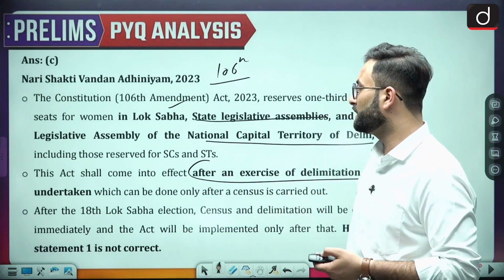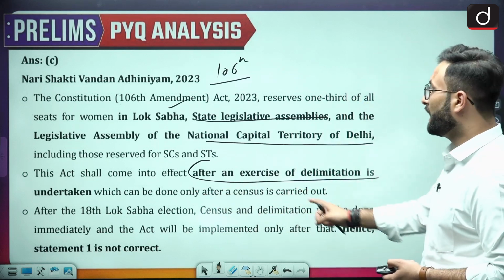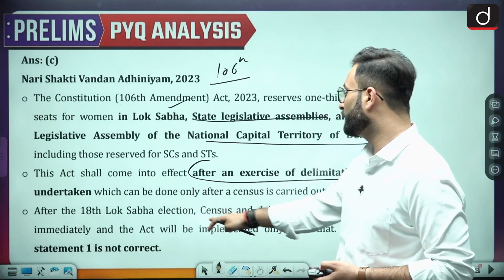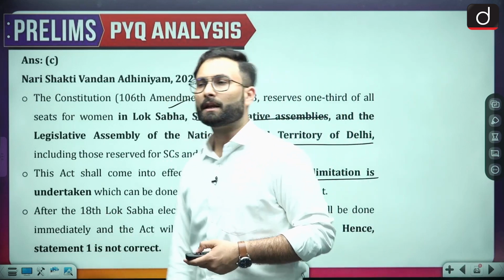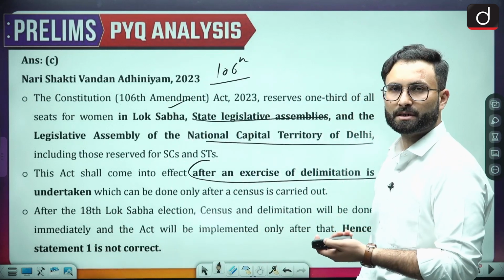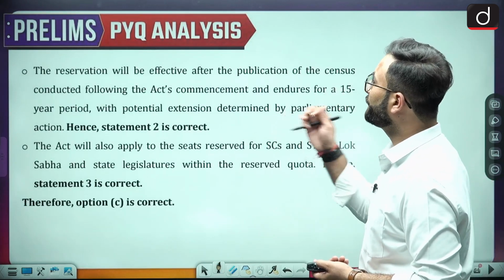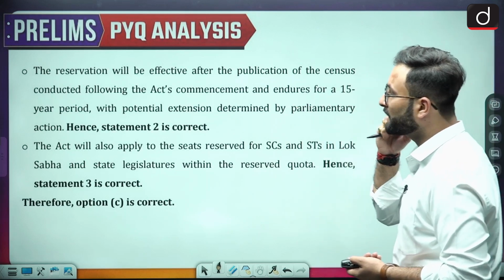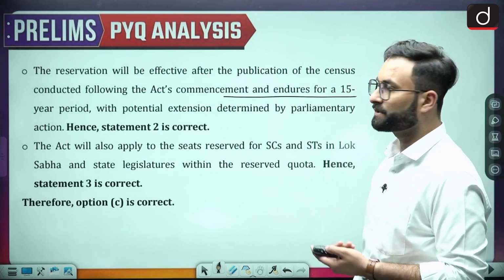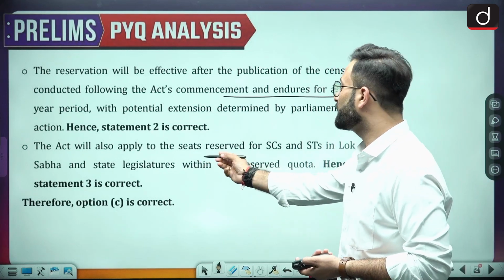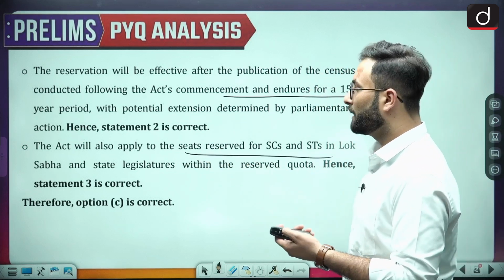After the 18th Lok Sabha election, once the census and delimitation are done, the act will be implemented. This question was from 2024. Now let's see when we will have the delimitation or the census, and after that this law will come into force. The reservation will be effective from the publication of the census following the act's commencement and endures for the 15-year period, which we have already seen. The act will also apply to the seats reserved for SCs and STs for the Lok Sabha, state legislatures and the NCT of Delhi.